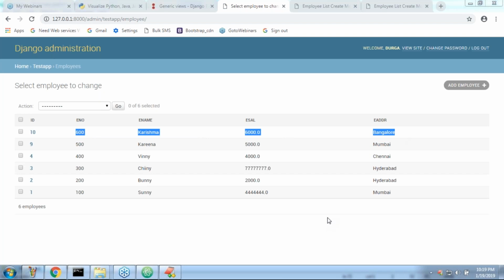Sir, which approach is recommended for this? ListCreateAPIView or otherwise the mixins concept? Can you please guess anything? Anyone? I want to implement these CRUD operations. Is the mixins concept recommended, or is ListCreateAPIView recommended?